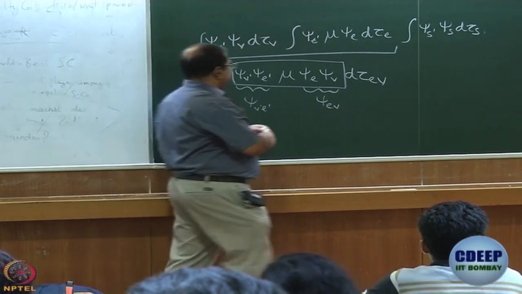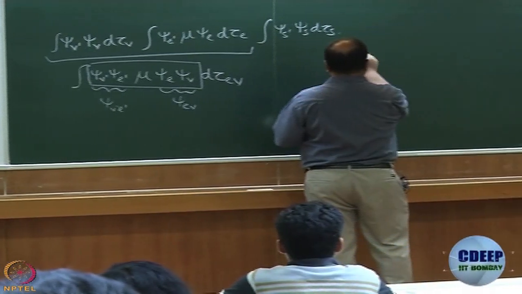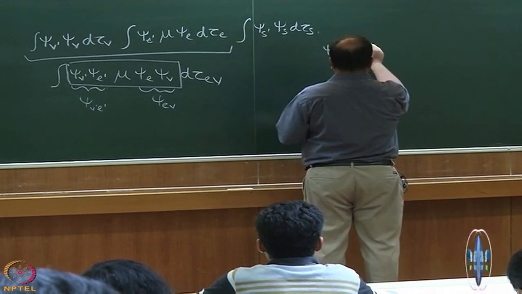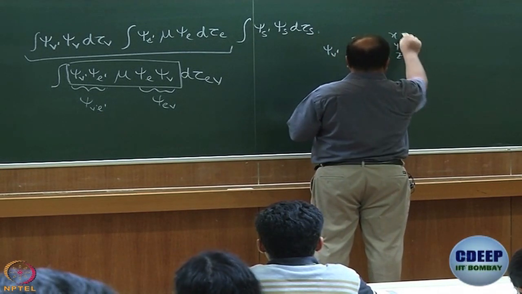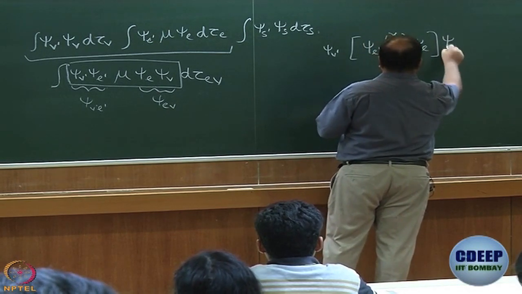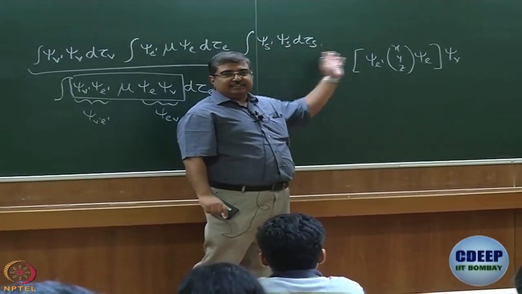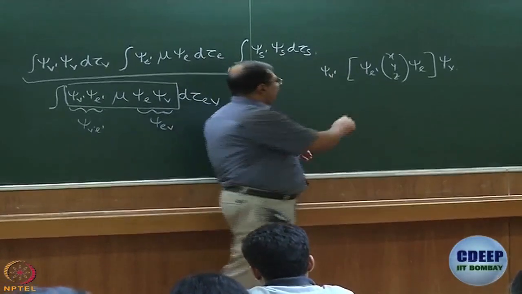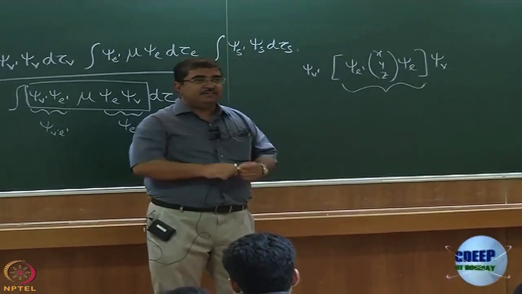Then let me take this and let me write like this: psi v dash, psi e dash, x y z, psi e, psi v. We need to determine the symmetry of this, alright. Don't we already know what is the symmetry of this triple product, right?